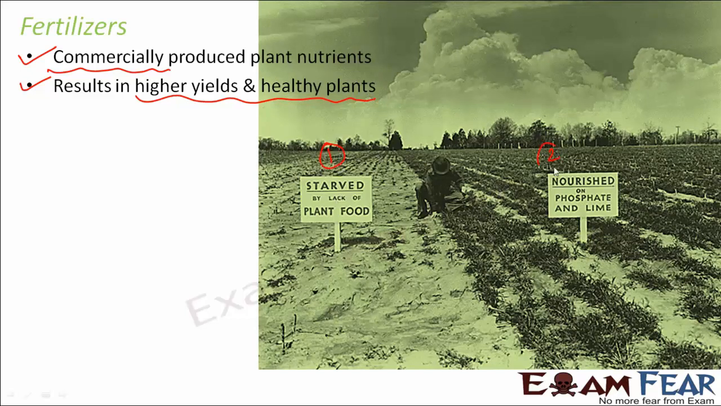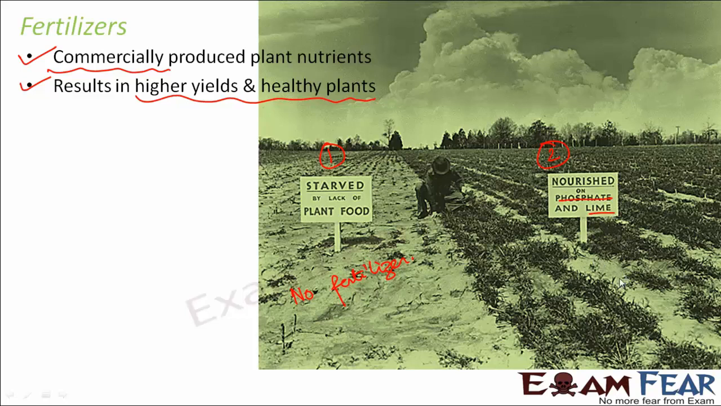Here in this picture, you can look at the two sections of the field, section 1 and section 2. What do you see? Section 1 is all barren, you do not have greenery at all. Whereas in section 2, you have a lot of green plants coming up. The first half is the one which is starved by lack of plant food. That is, no fertilizer has been applied here. If no fertilizer is applied, this is how the plant growth looks. But in the other case, it is nourished with phosphate and lime. These are nothing but fertilizers.